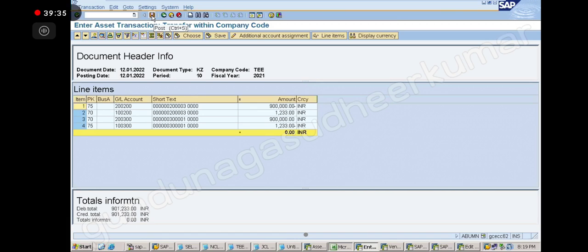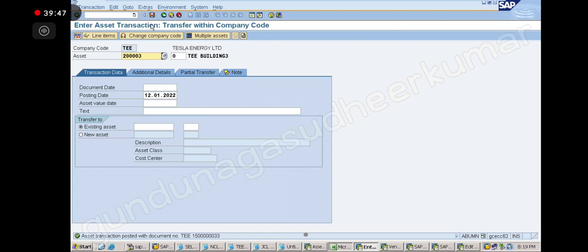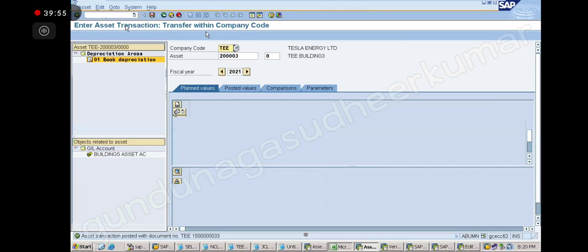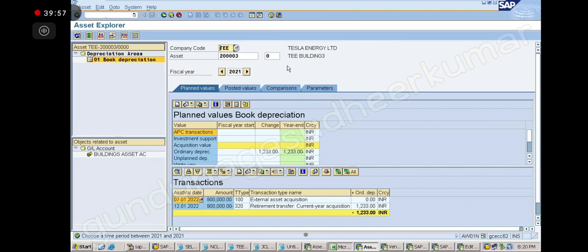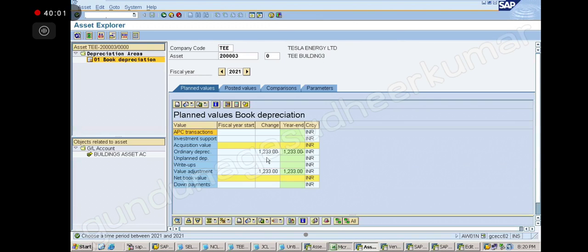Now, see, that's why we cannot use the old asset for some other thing, because there is a recording. Correct? Yeah, depreciation is posted and all. Okay. Now see, done. Asset posted with this transaction. Okay, so if I go to AW01N now, if I look in my buildings value, you see what happened here? No values. Only 1, 2, 3, 3 depreciation is there.